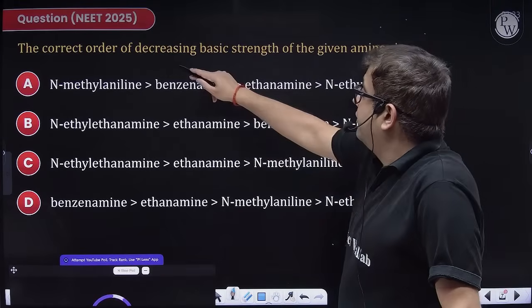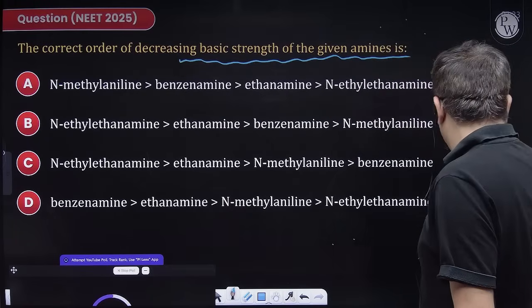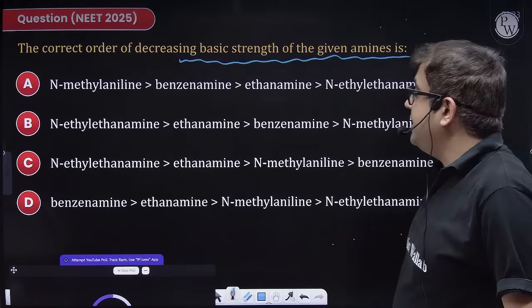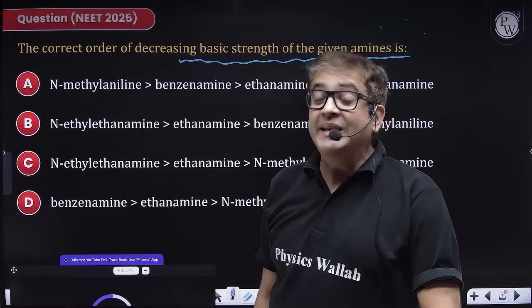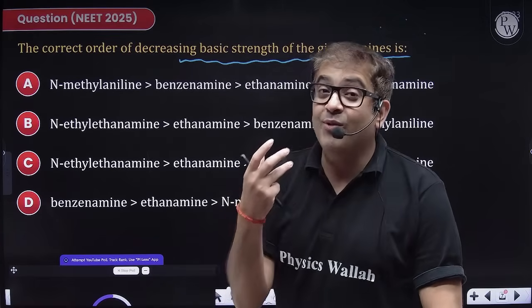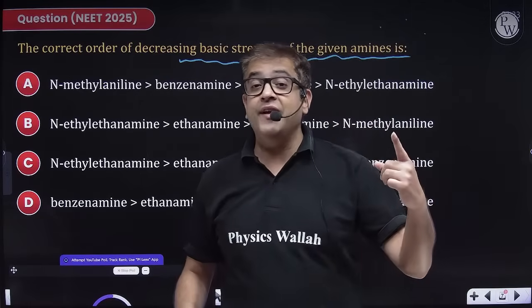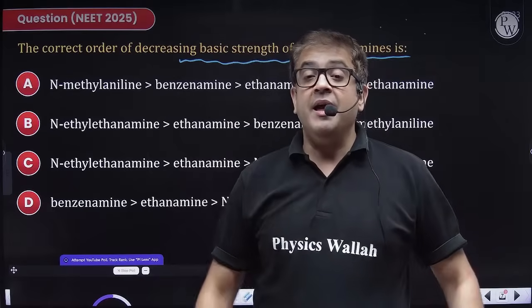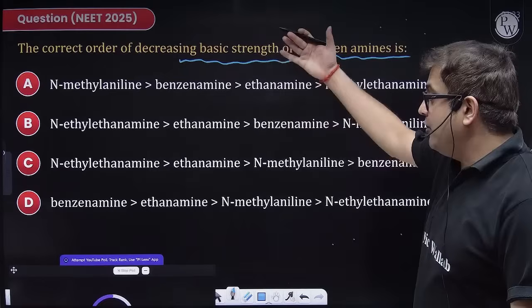You have to give the correct basic strength for amines. Now, sir, we know that amines are basic and the most dominating effect is inductive effect. But there are other effects also, steric effect and hydration effect. Because of that, generally 2-degree amine becomes most basic. So can you find a 2-degree amine?